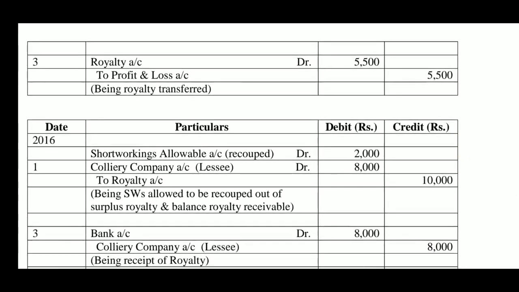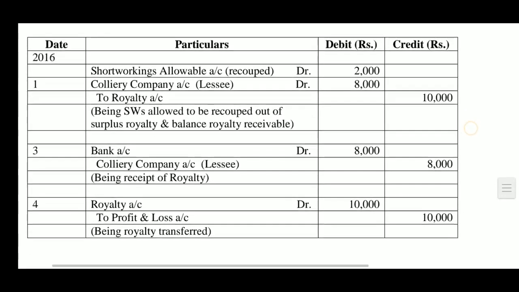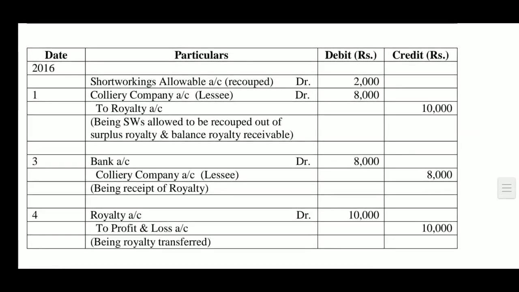In the year 2016, here recoupment is allowed, that is, the lessee has been allowed to recoup the short workings. Accordingly, short workings allowable account has been debited with the amount of recoupment, and lessee's account is debited with the balance amount 8,000. Actual royalty is credited to royalty 10,000.